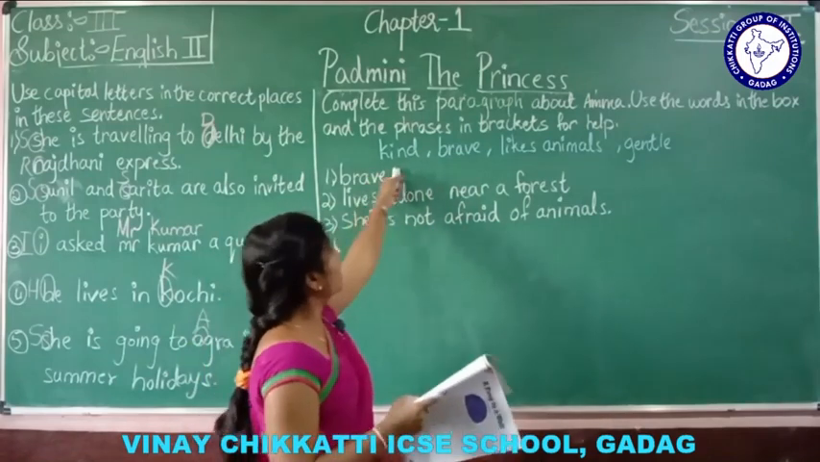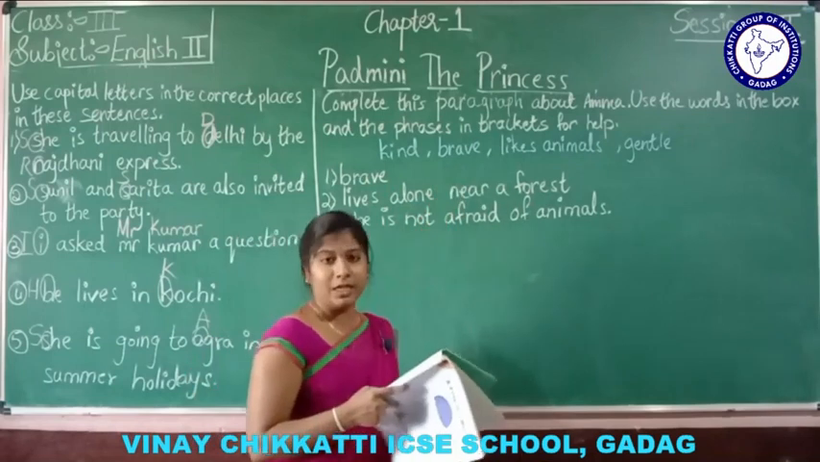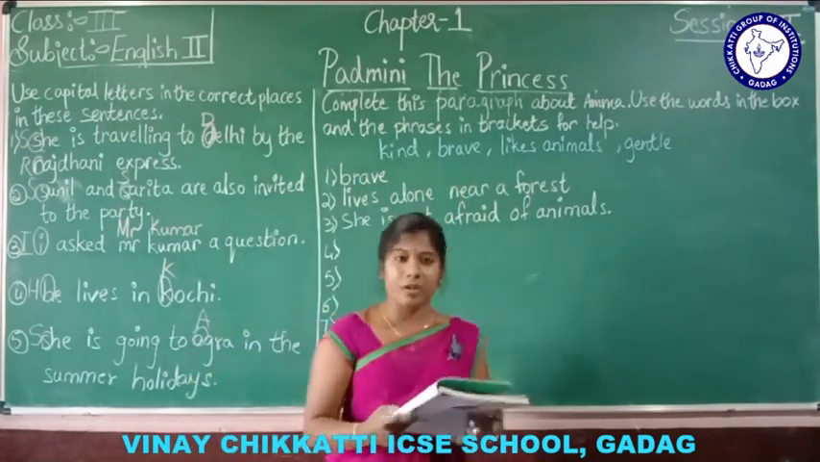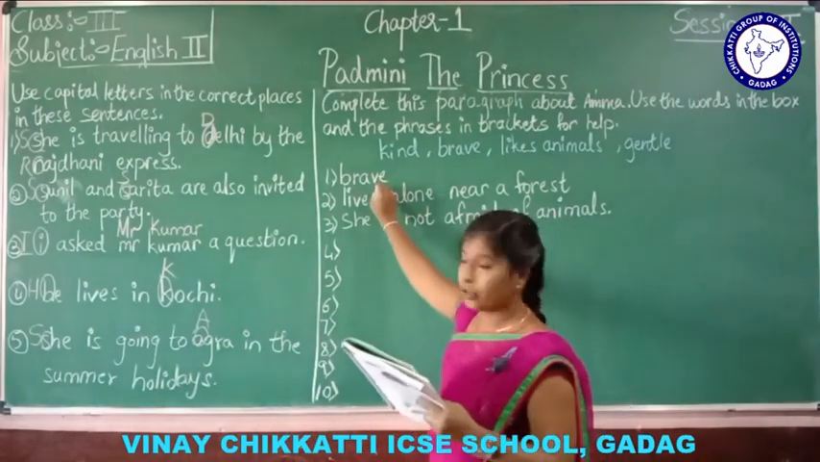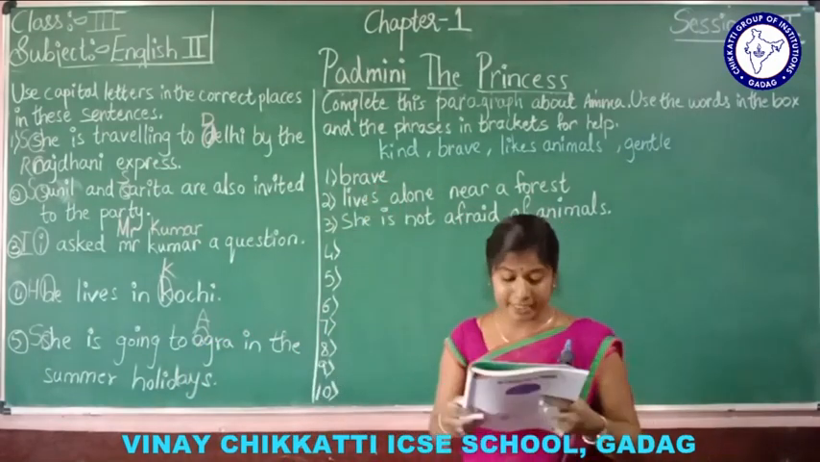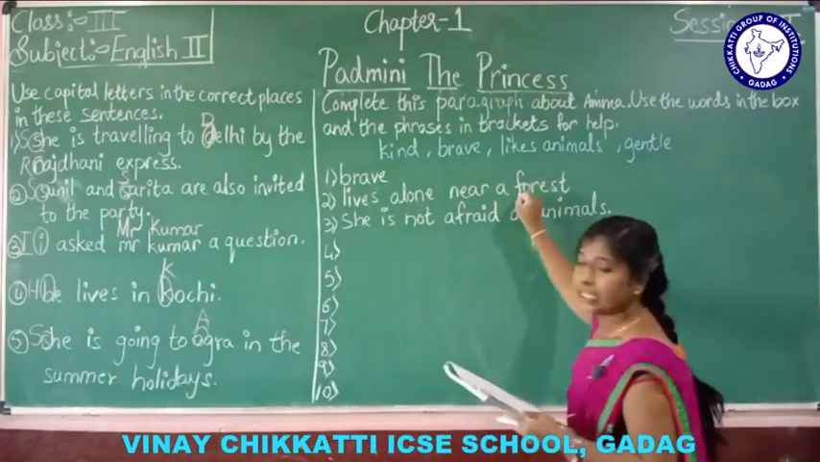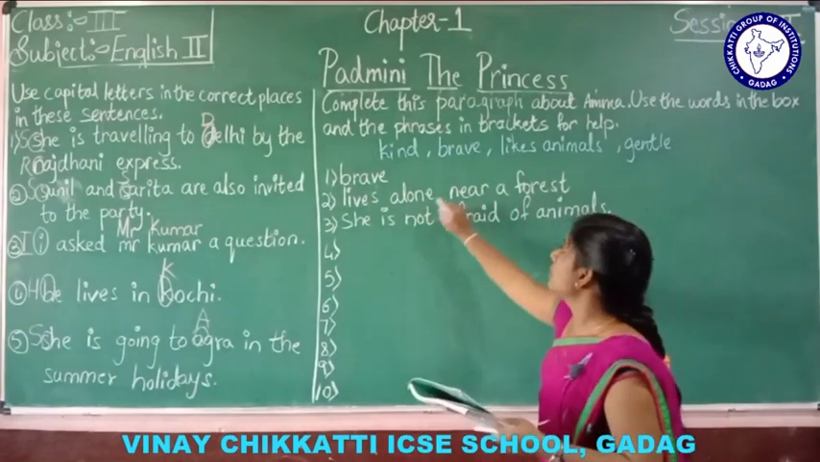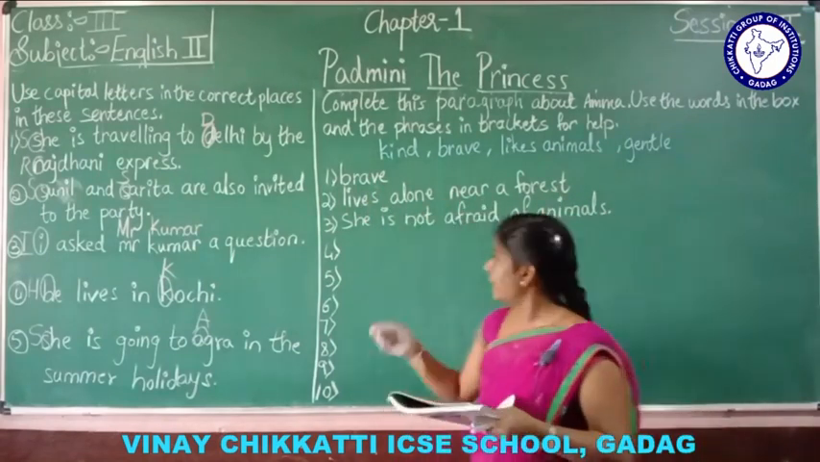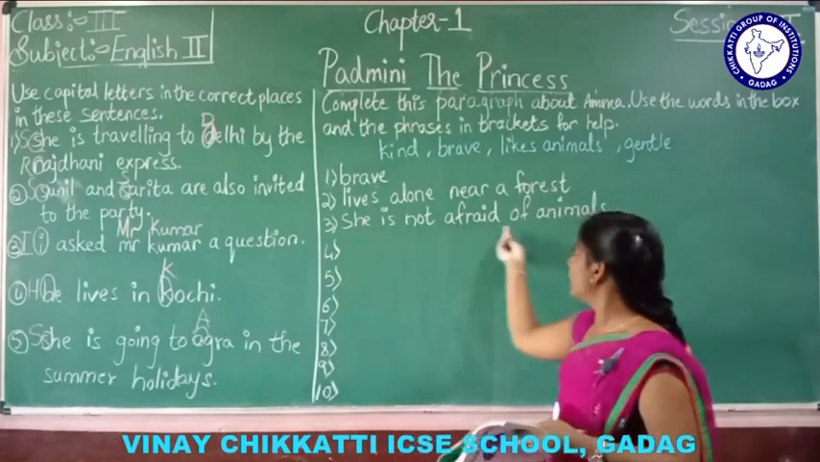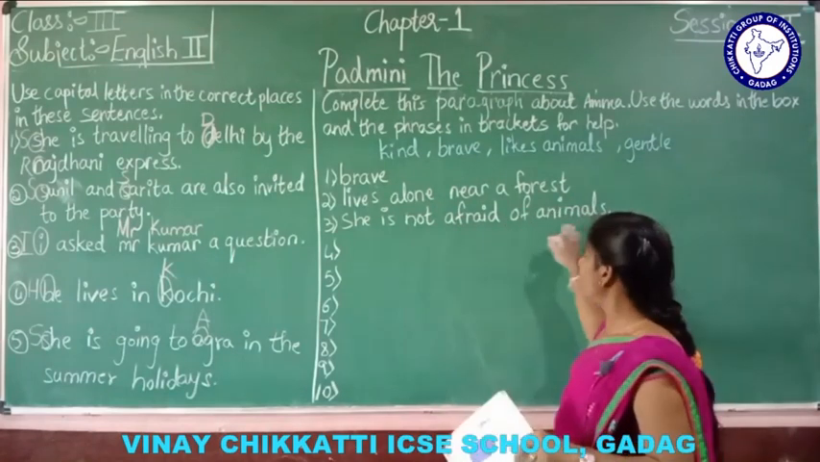Here some words are given. We have to complete this paragraph using these words. Understood? I'll go on reading. Amma is a brave. First one, brave. I have written the first one here. Amma is a brave woman. Second one, she lives alone near a forest. Understood? Third one, she is not afraid of animals. It is already written here. She is not afraid of animals.